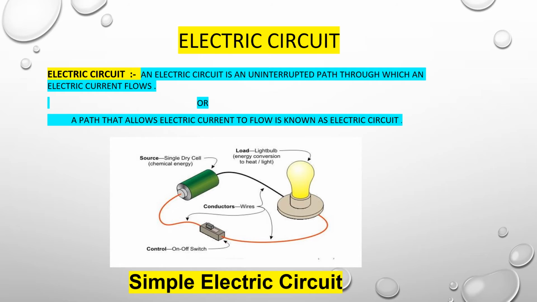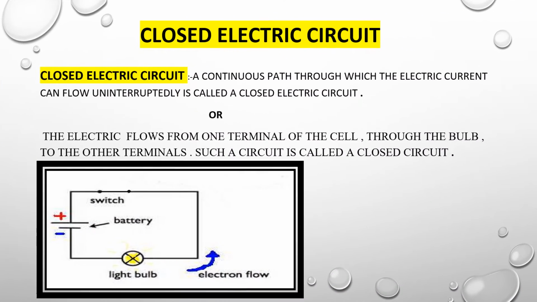Now, the bulb, battery, and the switch also. Now we clear the concept with the diagram. You will see there are two basic types of circuits. The first one is the closed electric circuit, and the second one is the open electric circuit.